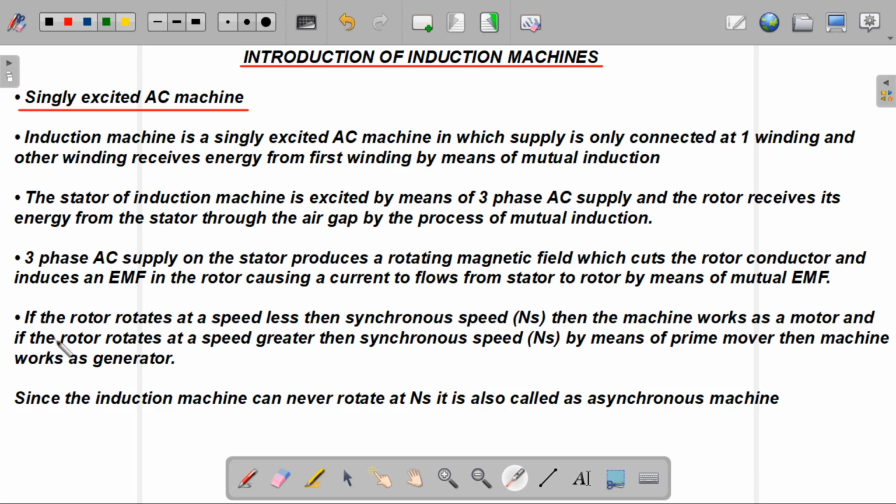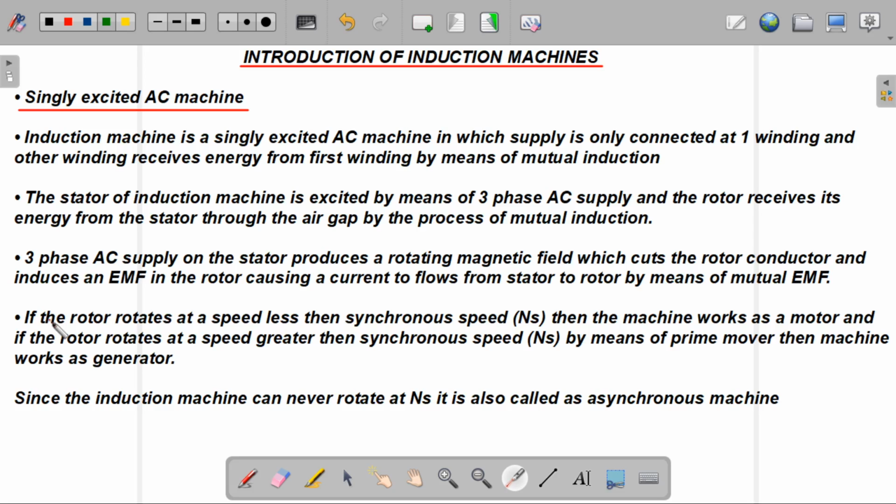Now the next point: the rotor is rotating at some speed. When that speed is less than synchronous speed, the machine works as a motor.